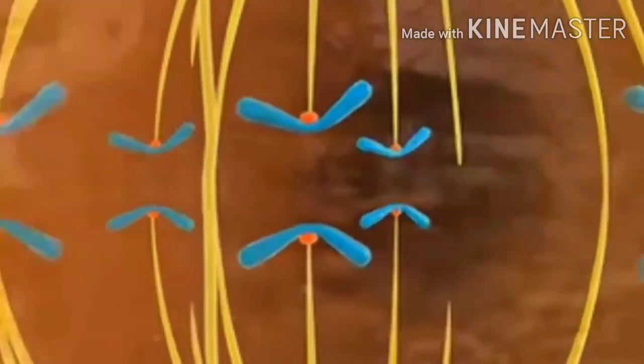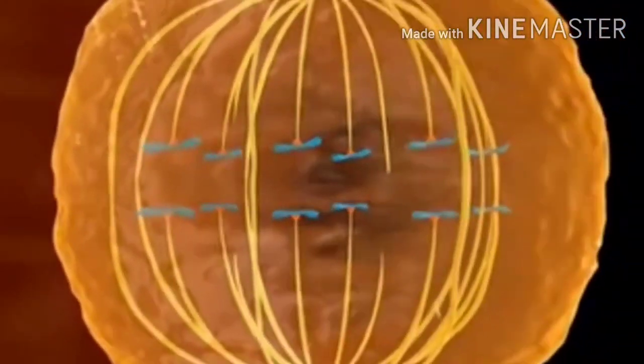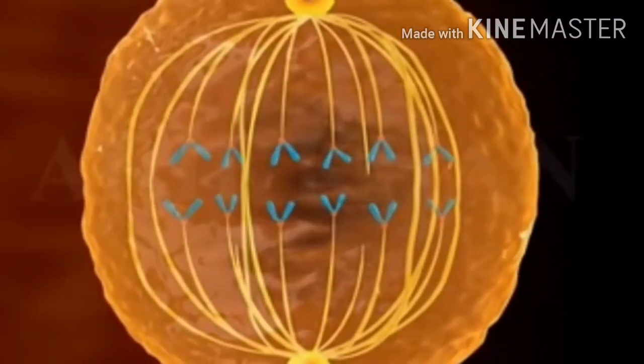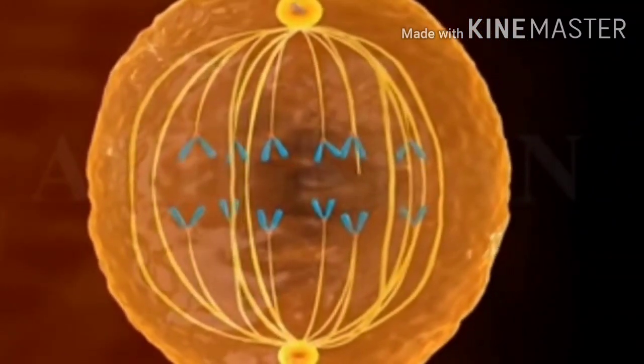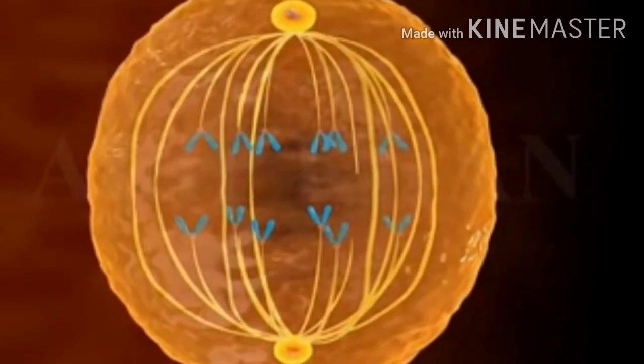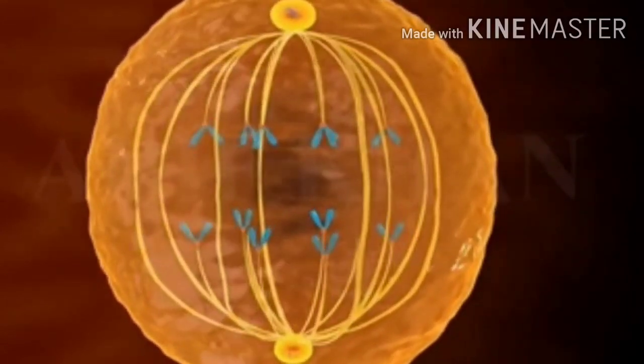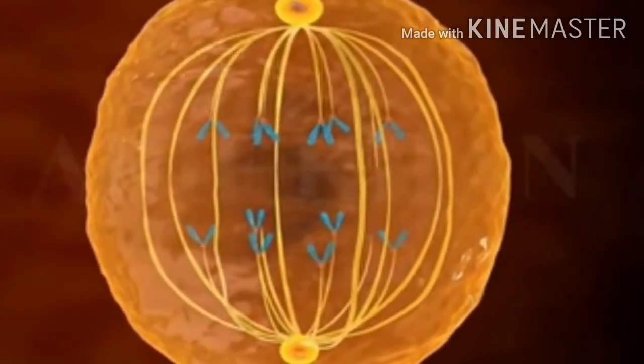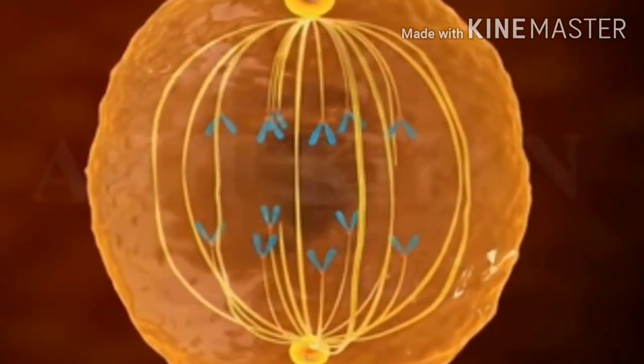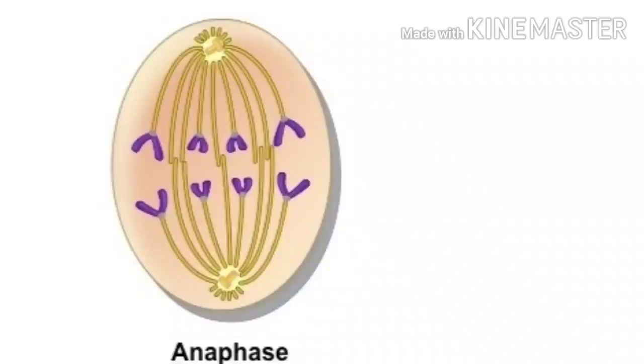Now because of the pressure exerted by the shrinking of spindle fibers, the centromere of each chromosome splits, and because of splitting, half of the centromere will go to one of the chromatids and the other half will go to the other chromatid, and in this way two daughter chromatids separate from each other. Now these chromatids along with the centromere are called daughter chromosomes.